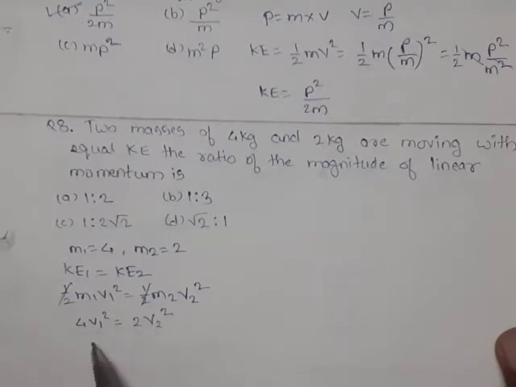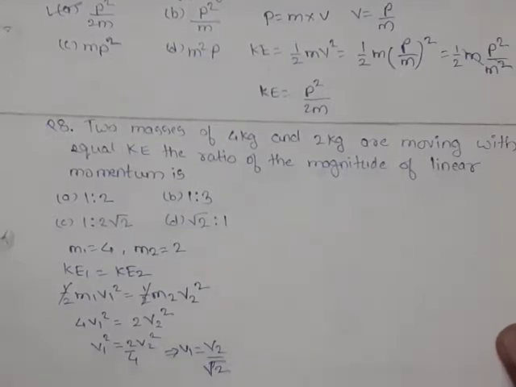Rearranging it, v1 squared equals v2 squared times 2 upon 4. So we are taking the square root. On taking the square root, v1 equals v2 by root 2. Here, how it is given under root 2: this 2 upon 4 will become 1/2. So taking the square root of 1/2 will be 1 upon root 2. So v1 is equal to v2 upon root 2.